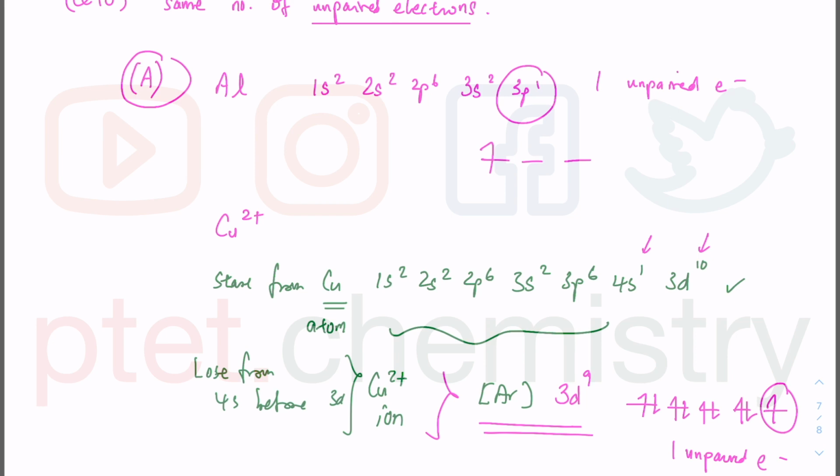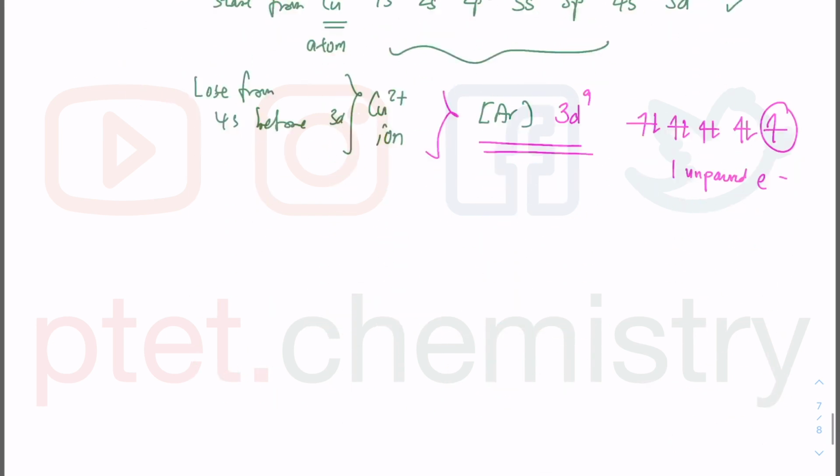Just very quickly, I can go through the other options and show you that they cannot be correct, since there's only one correct answer. Calcium is going to be 1s2, 2s2, 2p6, 3s2, 3p6, and 4s2. There are no unpaired electrons because they are fully paired up in each of these orbitals.